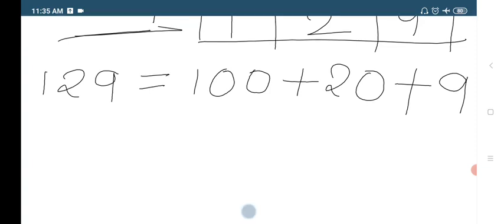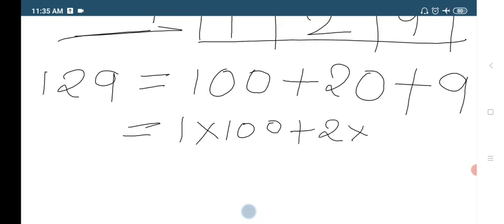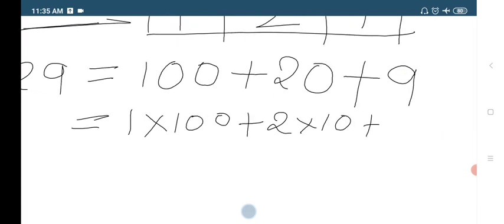So the generalized form is 1 into 100, 100 plus 2 into 10, that is 2 tens are 20, plus 9. This is the generalized form of a number. Understood, dear students?